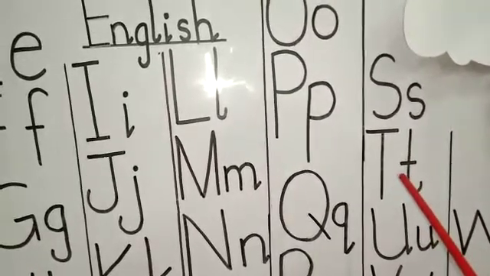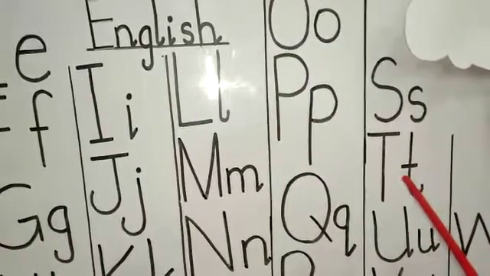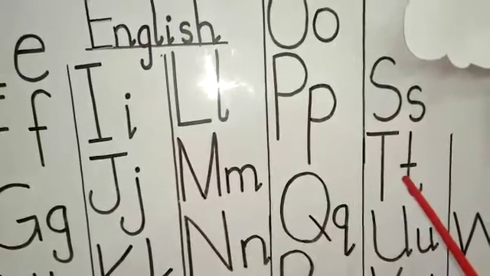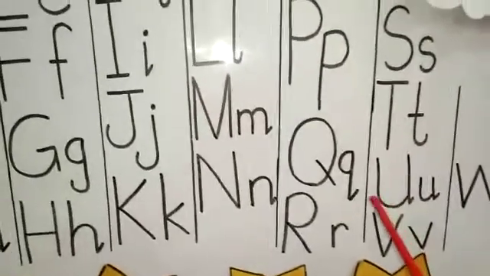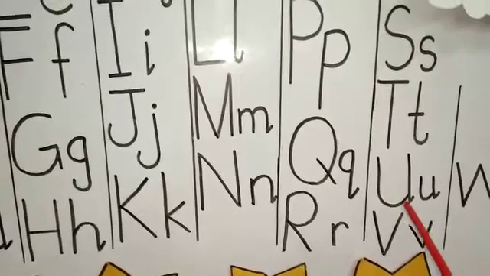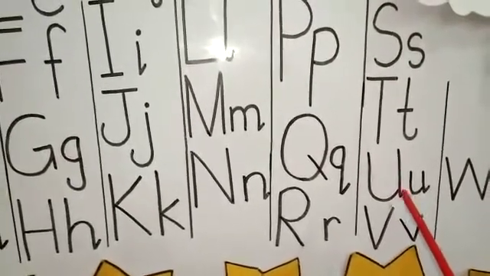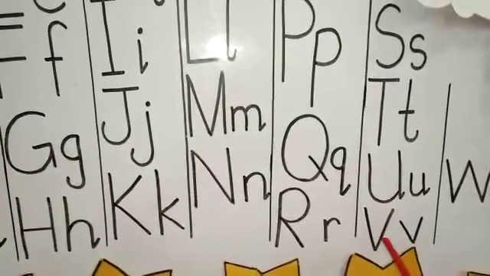T. Capital T and small t. T says T. What comes after T? U. Capital U and small u. U says A. What comes after U? V. Capital V and small v. V says V. What comes after V?